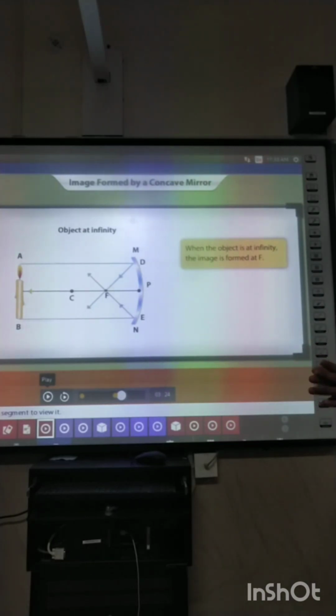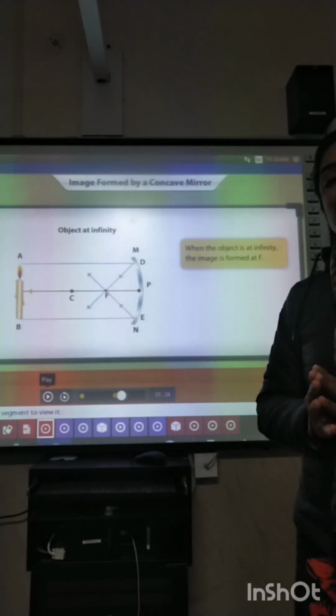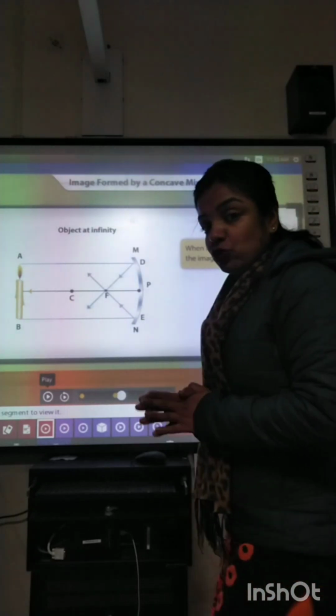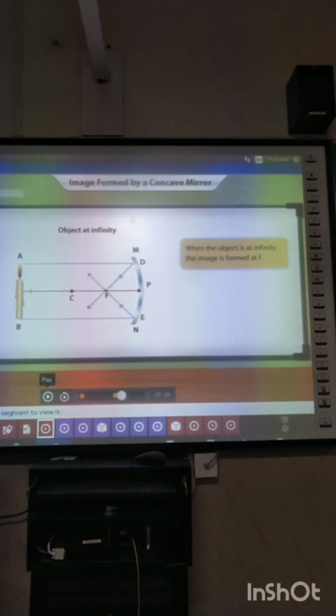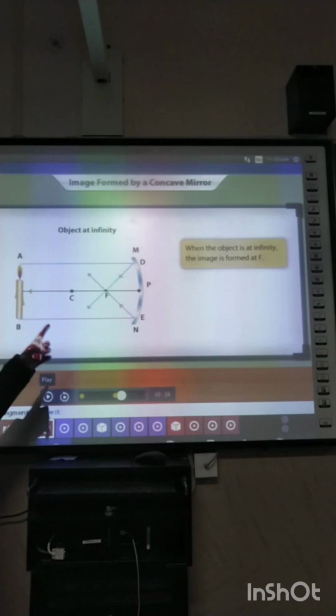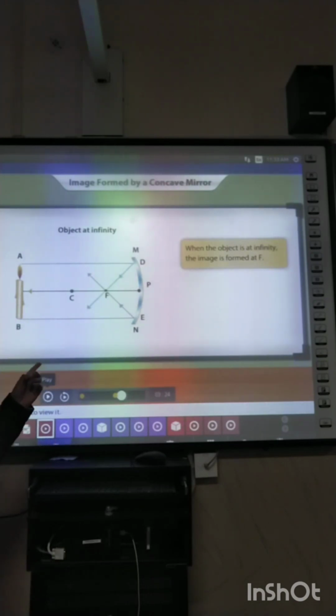Real and inverted means that here there is an actual intersection of rays. When you study the convex mirror, you will observe that the rays will not actually intersect. Actually intersect means they will not intersect by their own; we will have to extend them. I'll show you in that. Here the image which is formed is real and inverted.